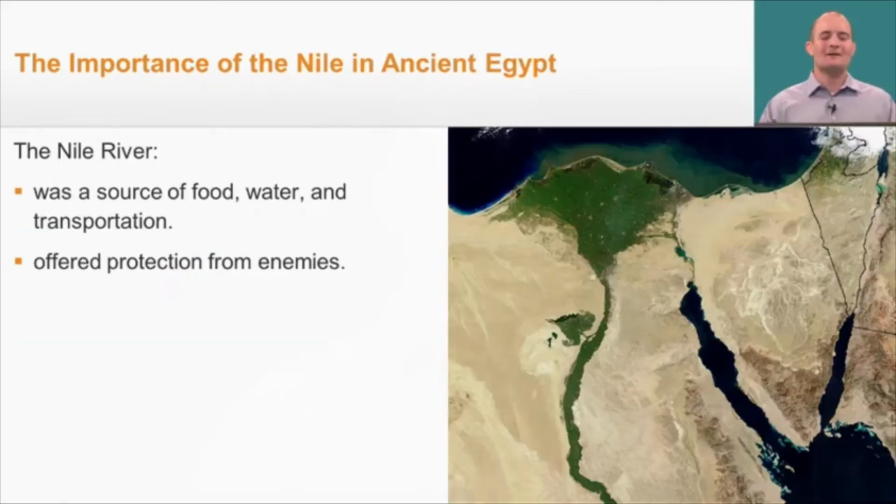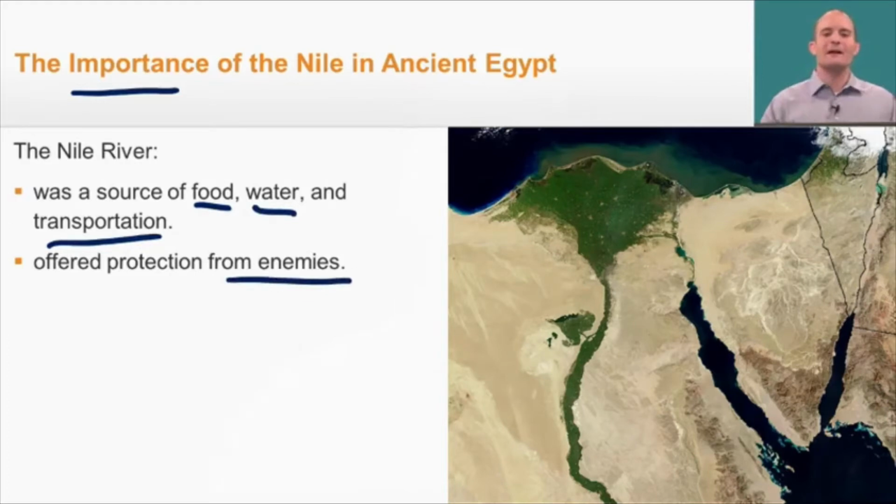Let's keep going and talk about how important the Nile was in ancient Egypt. Now, some of the reasons why the Nile was so important is because it provided a source of food, water, and transportation. It also offered protection from enemies.